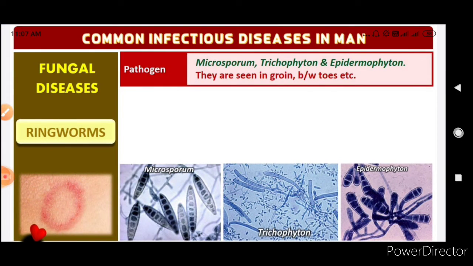Now comes the fungal disease, that is ringworms. The pathogens are Microsporum, Trichophyton and Epidermophyton. These are all genus names. They are seen in the groin region and between the toes, where sunlight is not able to reach, the area which is very wet and shaded.